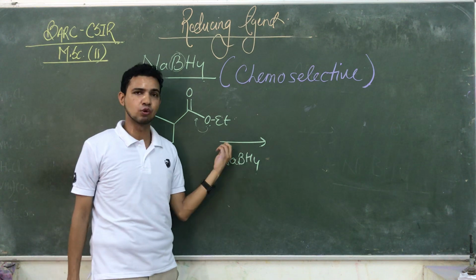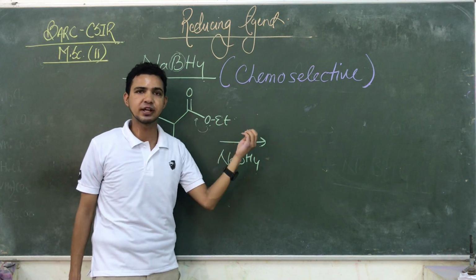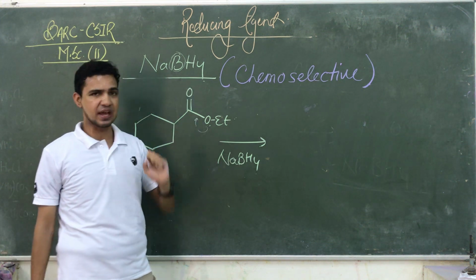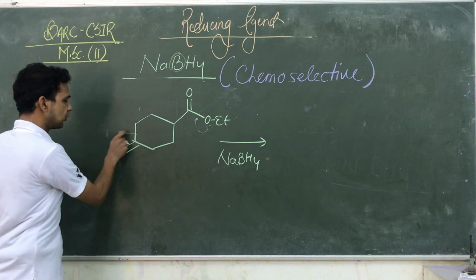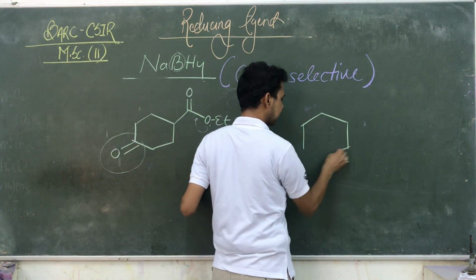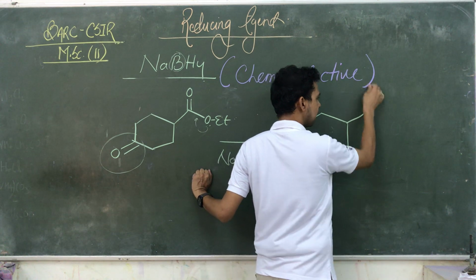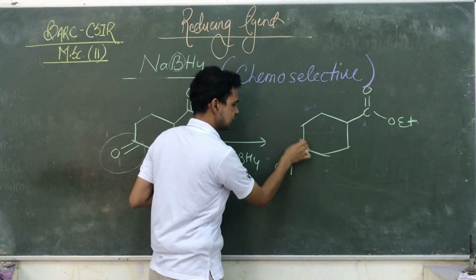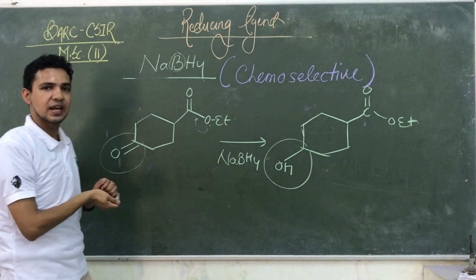It's not that it will not reduce, it will reduce, but it requires a different temperature. At normal temperature, this compound is not able to reduce this ester, so it is only capable of reducing this ketone. So we are getting different compounds. These functional groups remain the same, and it is only affecting this ketone. So that is chemoselectivity.